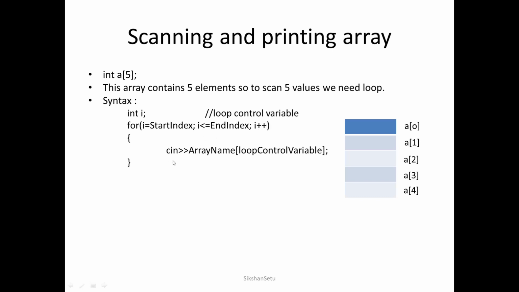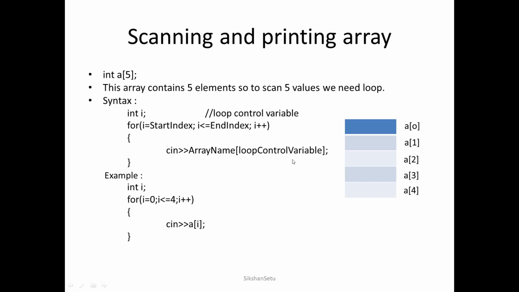Now here in the body part we are supposed to repeat the operation which we are going to perform many times. So here we are interested in taking the value from the user, which is possible with the help of the extraction operator. So here we write the extraction operator, then the name of the array, and into square brackets we write the loop control variable.